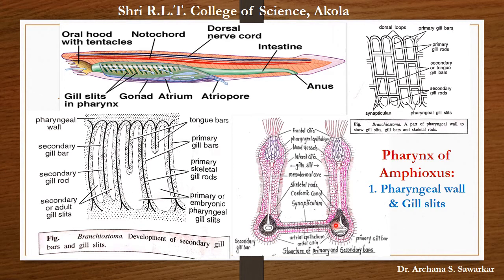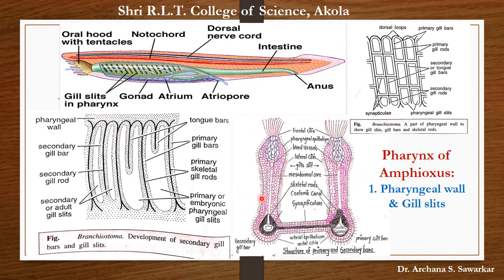Then see the detailed structure of this primary and secondary gill bar. This is the primary gill bar and this is secondary gill bar. The gill bar consists of a ciliated epithelial covering, both ectodermal as well as endodermal.